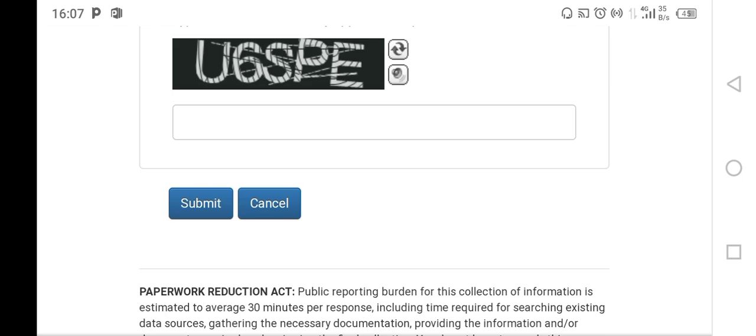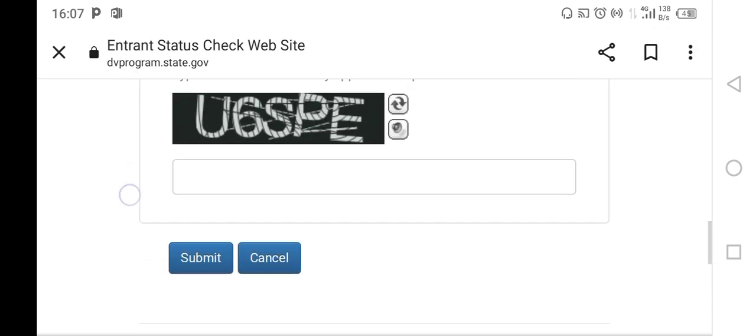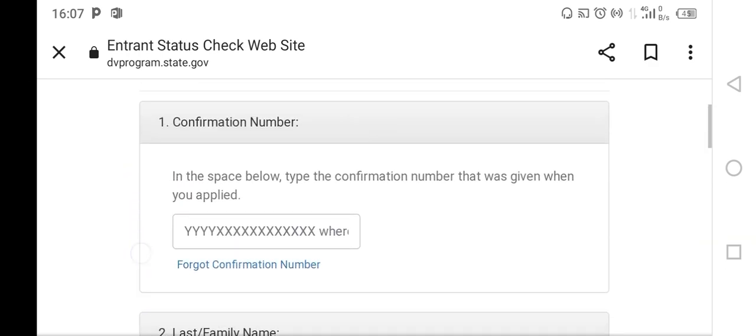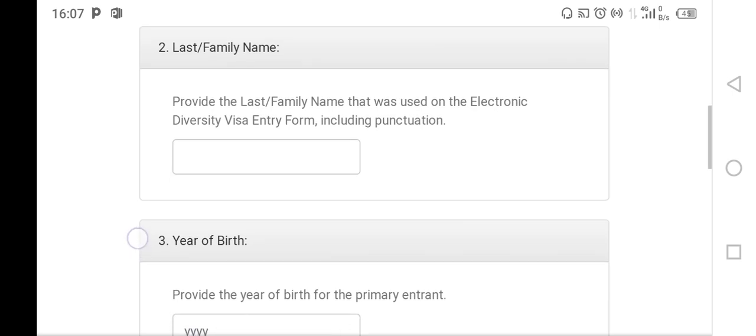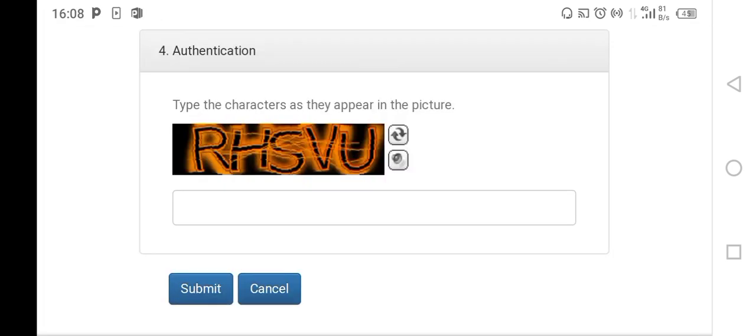Once you click submit, the next place it takes you will show if you have been selected or you have not been selected. And that's how simple you check the results. So you need to keep the confirmation number safe, the one you get when you did application, the family name, the year of birth, and you come to this official site and check your results. Friends, there are two possible outcomes when you have applied for green card. You are either selected or you're not selected. And that's how you check the results.